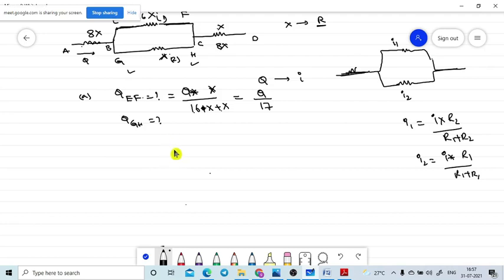Next problem, this one. What is this one? The same principle. I2 is equal to Q2, that is equal to total Q into 16x divided by 16x plus x, that is equal to 16Q divided by 17. X is cancelled while taking the common. First question answer is solved.